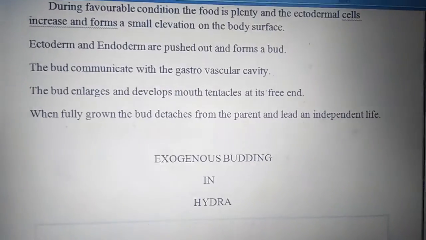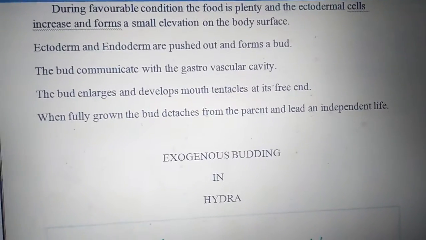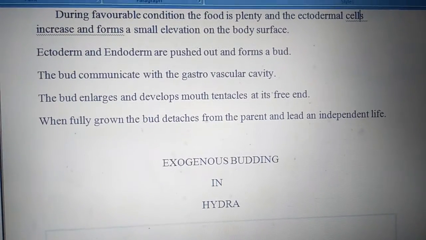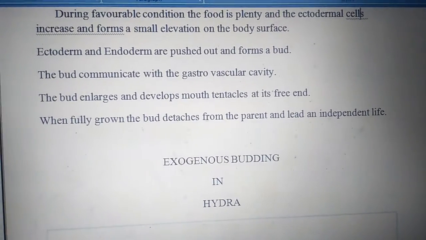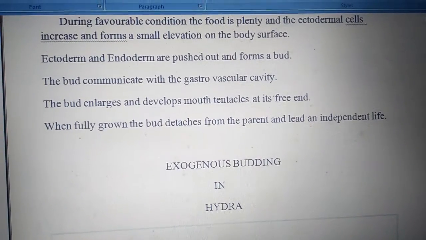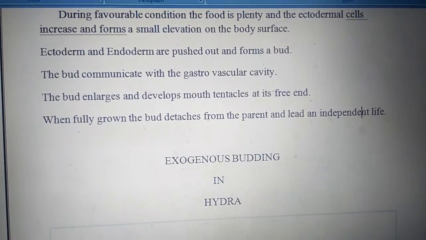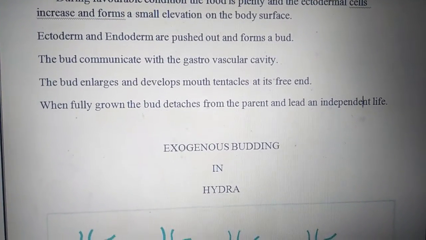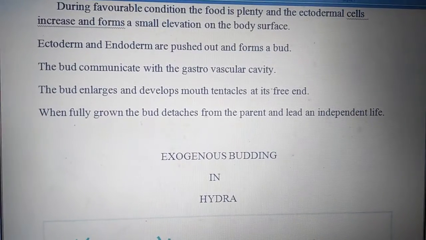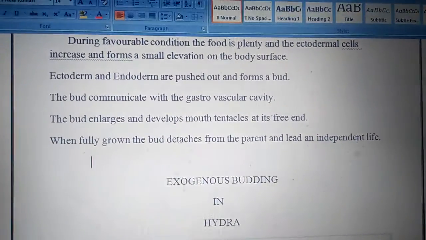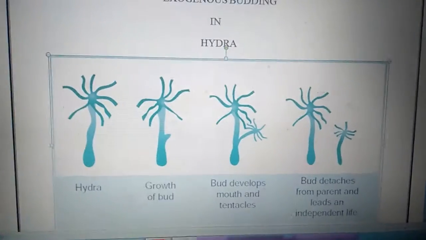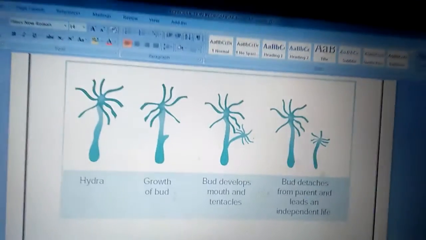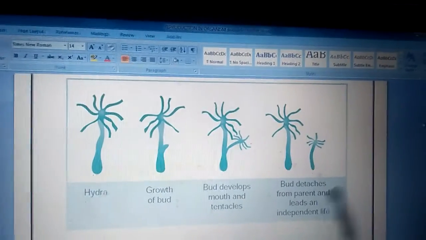Sometimes as soon as the growth is completed, it is separated from the parent and grows independently. During favorable condition only this external budding will occur, exogenous budding. The diagram is given here. See the diagram.